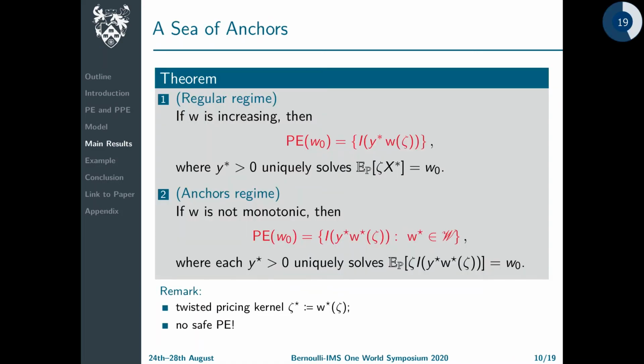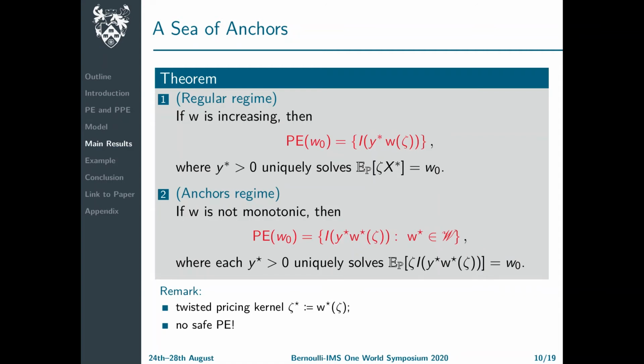And so what we observe is that reference dependence gives rise to two regimes. A regular one, where the investor has only one personal equilibrium, and a second regime where there's one personal equilibrium for each increasing envelope. So investors are free to choose amongst infinitely many personal equilibria.